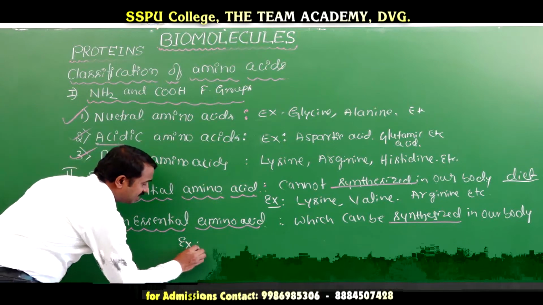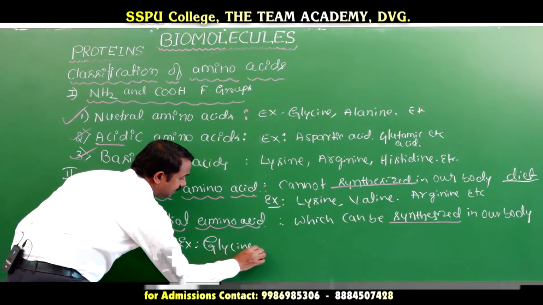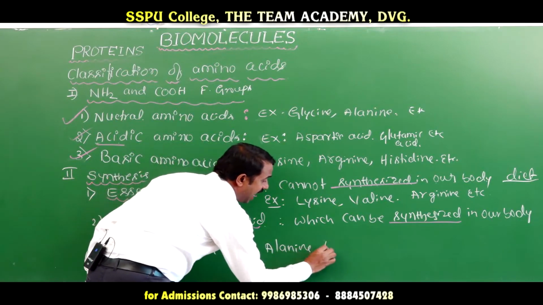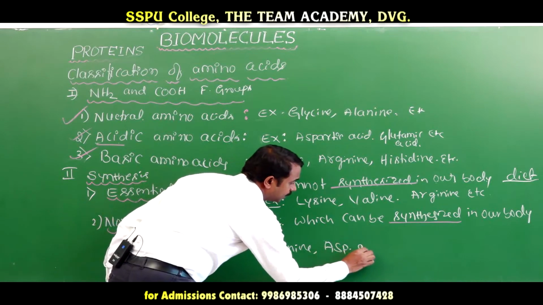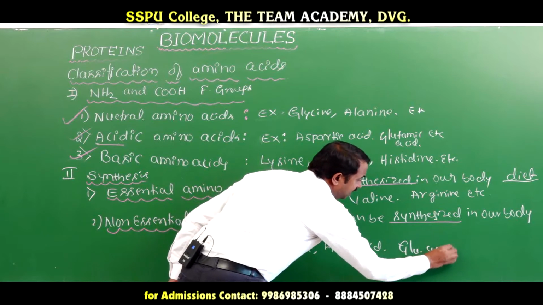Examples are glycine, alanine, aspartic acid, glutamic acid.